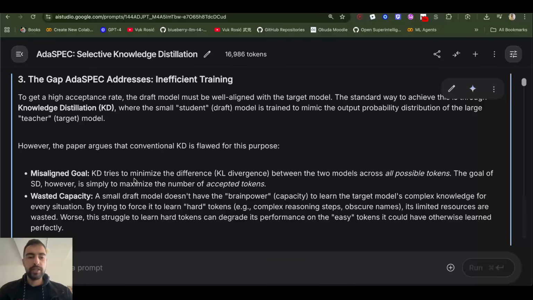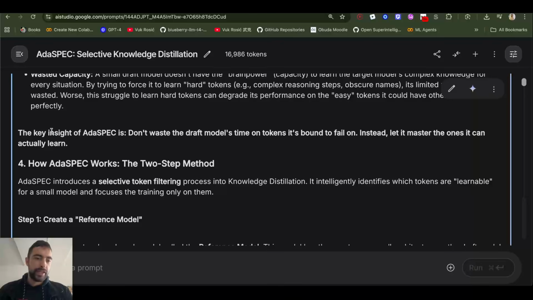Or in simpler words, we shouldn't be teaching the small model to perfectly imitate the big model because it doesn't have the brain capacity or brain power to do that. We should instead focus on teaching it to just solve the simple tokens that it can solve as well as possible, and not waste compute and effort trying to solve tokens that it cannot solve. So the key insight of this paper, AdaSPEC, is: don't waste the draft model's time on tokens it's bound to fail. Instead, let it master the ones it can actually learn.